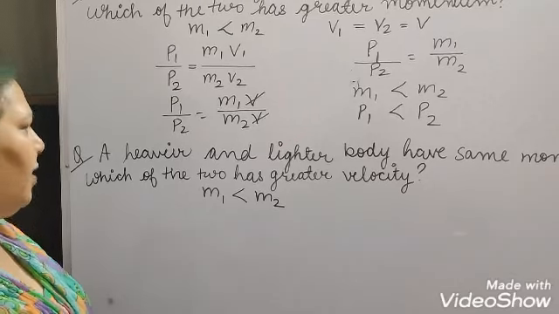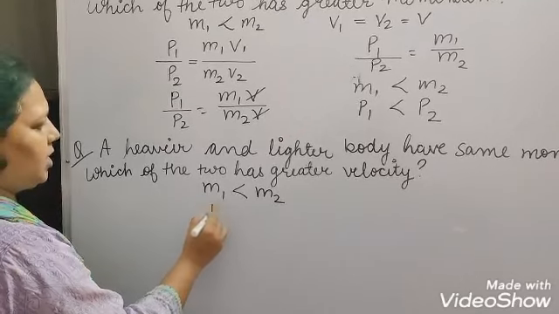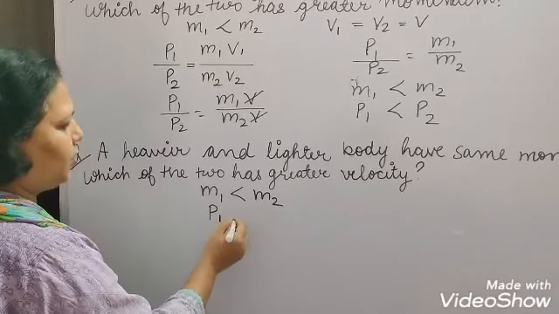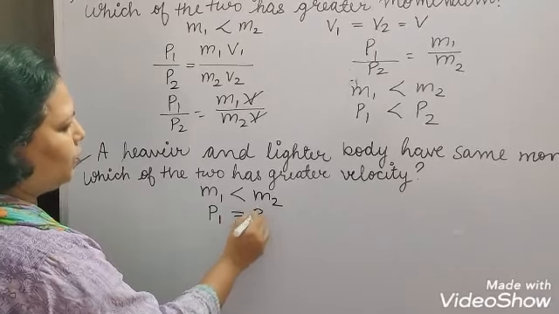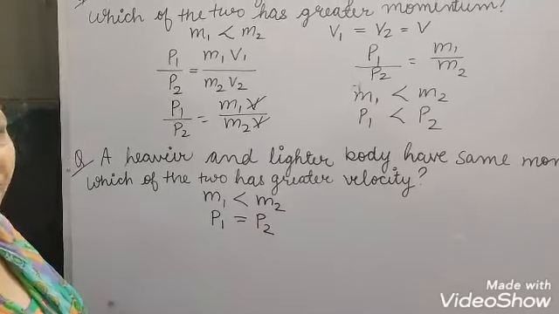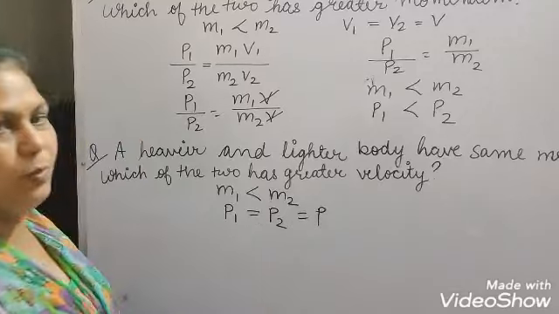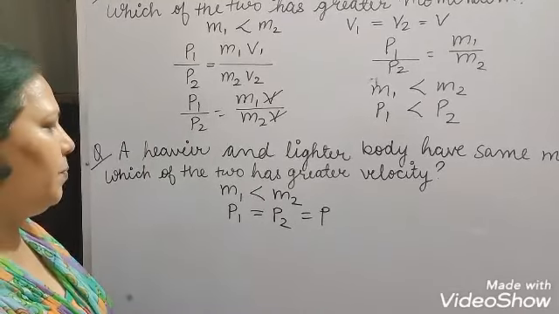Both have the same momentum. That means P1, the momentum of the lighter body, is equal to P2, the momentum of the heavier body, which is equal to P, because both are equal.